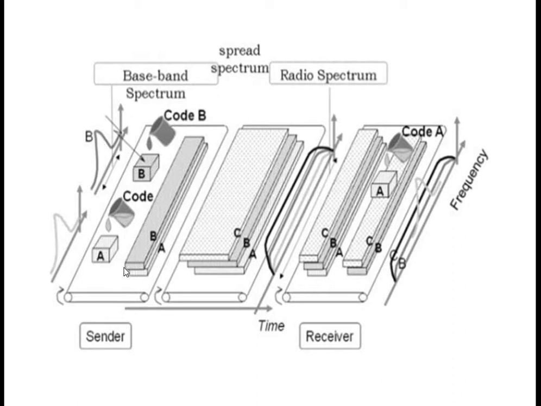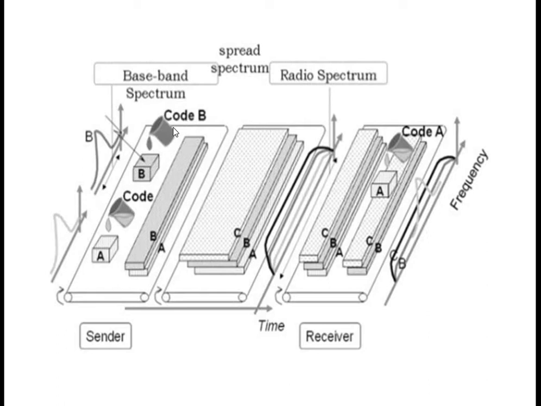For example, user A has information in a narrow band, and this narrow band is converted into a wide band.